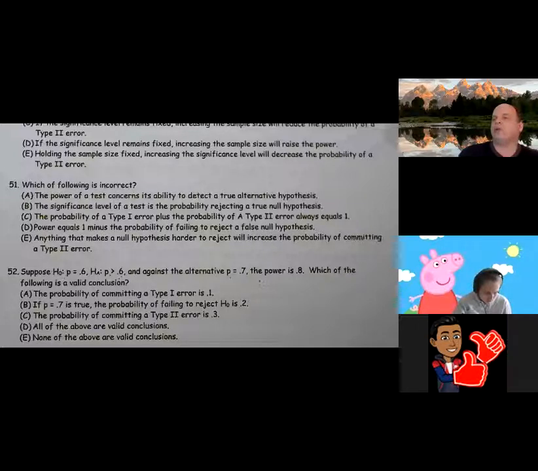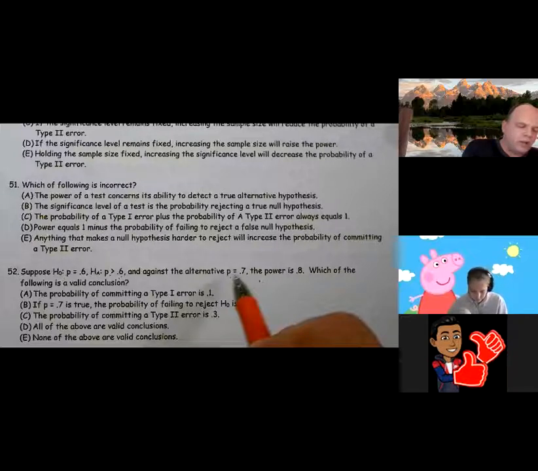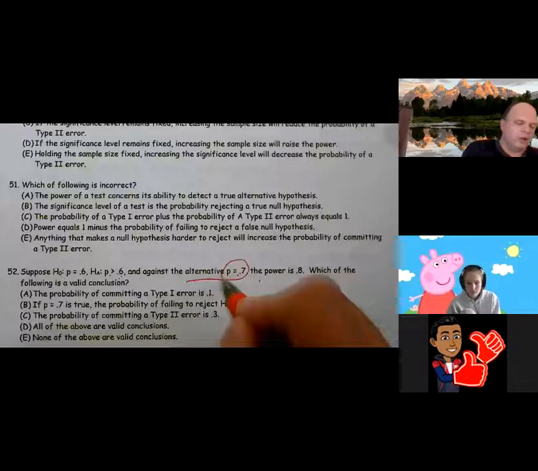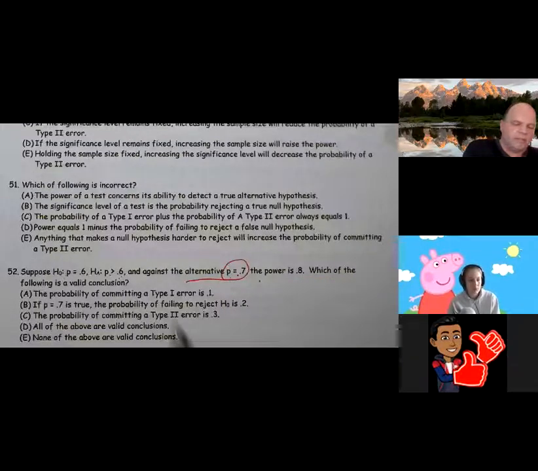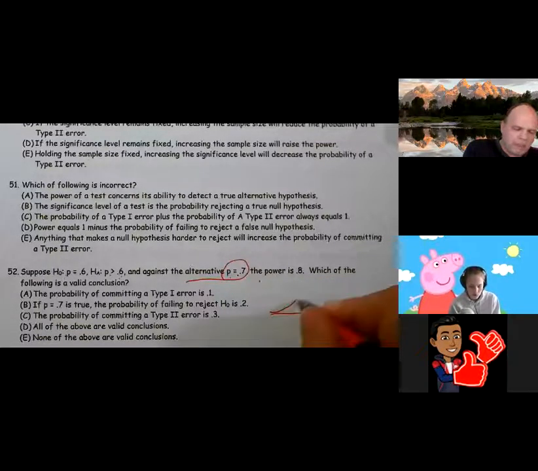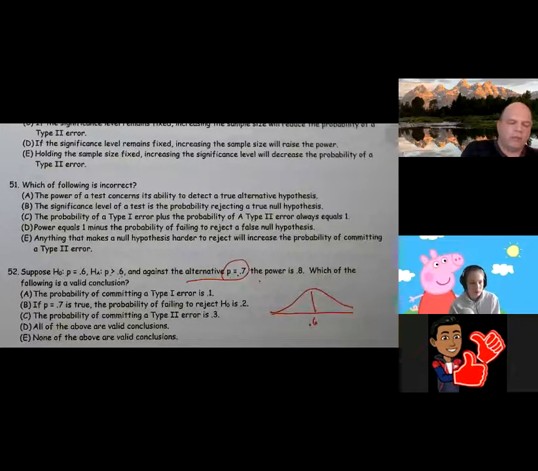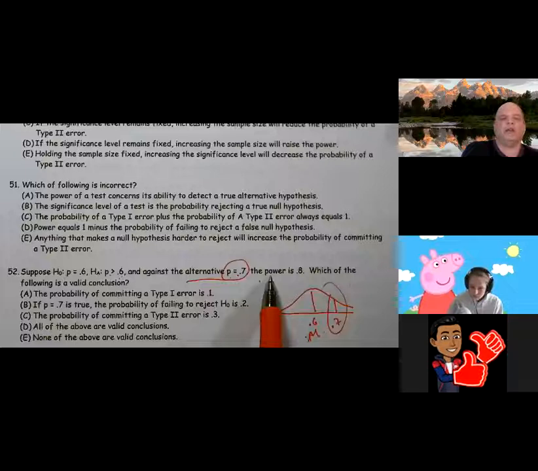So what I guess I want to say is, this is the actual claim, and we could just call it mu, but it turns out reality is over here at 0.7. This is what reality is. And they're telling us power is 0.8. Which of the following is true?